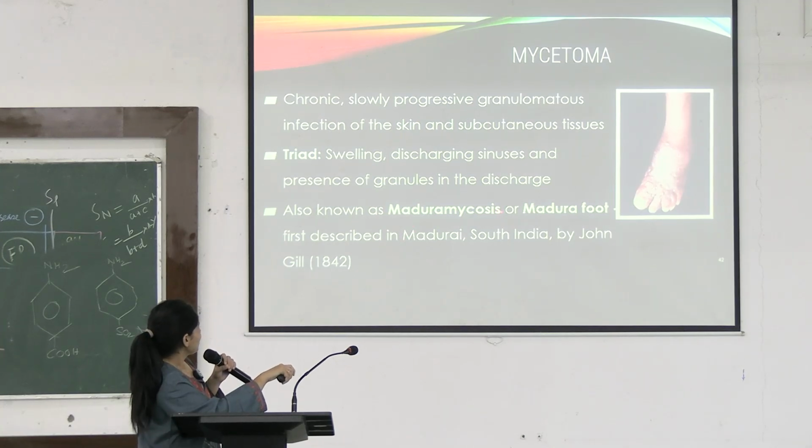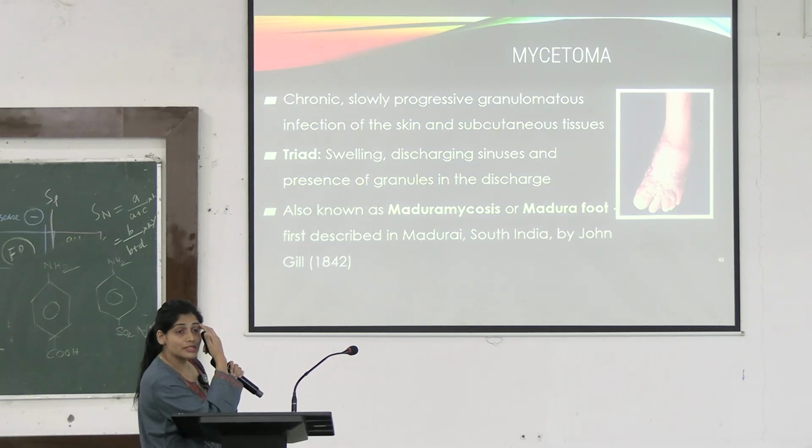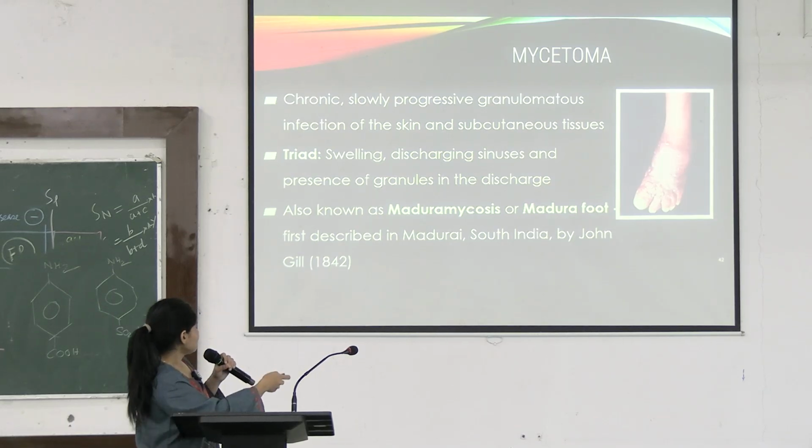What is this thing here? This is Madura foot. Why do we call it Madura foot? It was discovered in Madurai, Tamil Nadu. It was first described in Madurai, South India by John Gill in 1842.